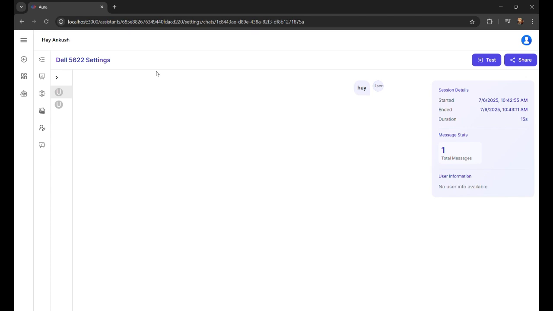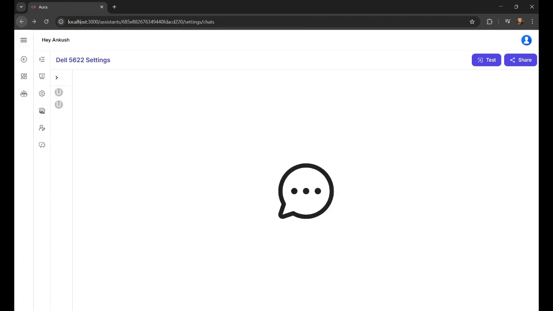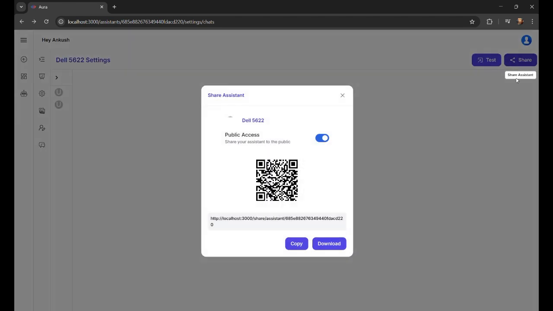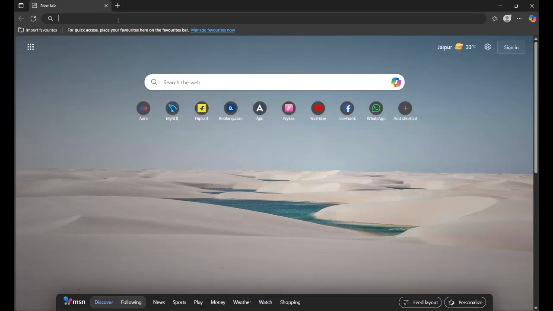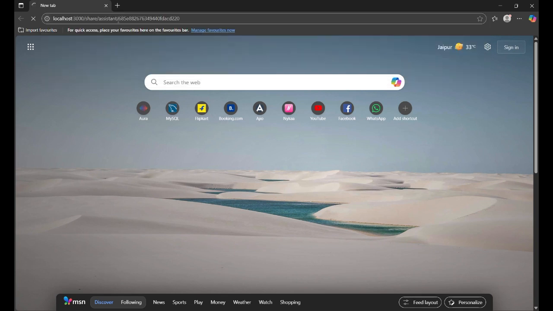Now I guess this is the right time to show you exactly how this assistant works. This QR code will be pasted on the product, and that QR code will give users access to the assistant. Once the user simply pastes that link or scans that QR, they will be able to get the assistant.